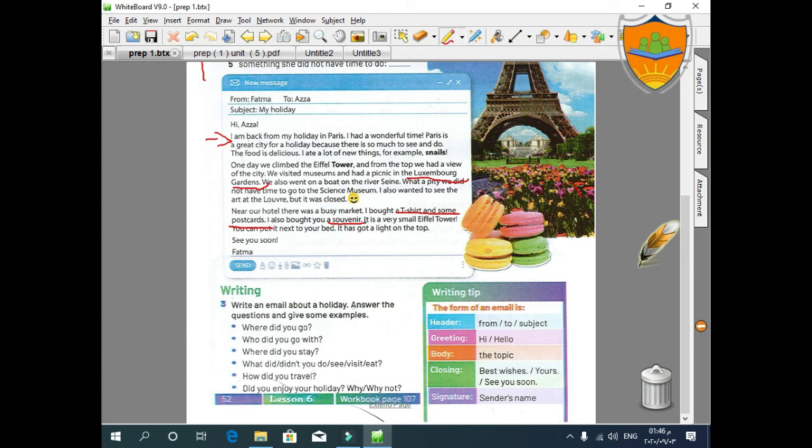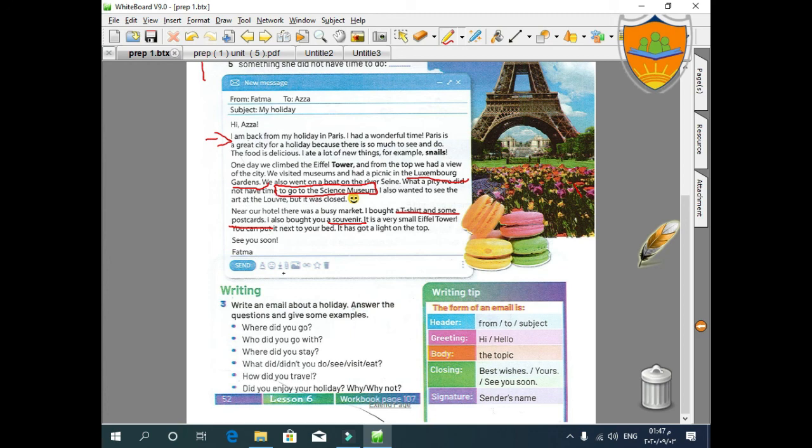This is for question number 4. 5, something she didn't have time to do. What was this thing she didn't have time to do? Yes. Excellent. To go to the Science Museum. Yes, she didn't have any time to go to the Science Museum.